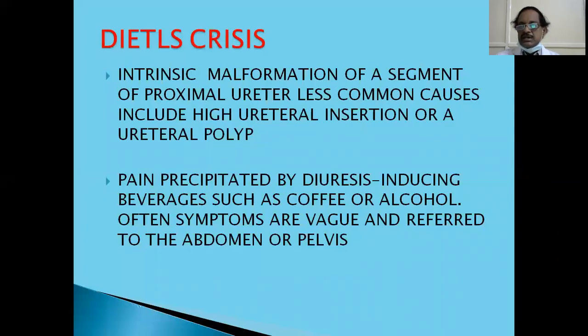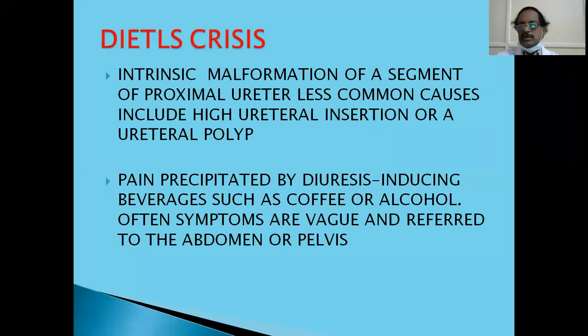Or a high ureteral insertion. Normally, the pelvic junction is funnel shaped, wherein the pelvis drains into the ureter like a funnel. But if the ureter is inserted at a higher level, the drainage is not proper. So as it fills up, there will be hydronephrosis. There can be a small polyp or something like that in the ureter, which can also cause intermittent obstruction.